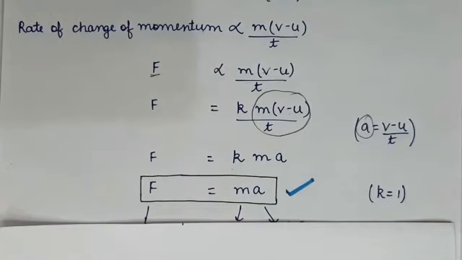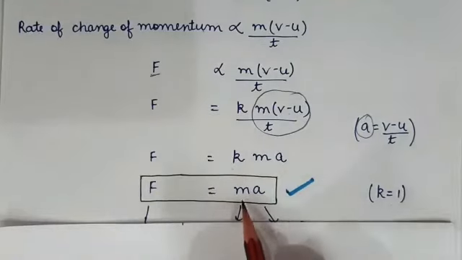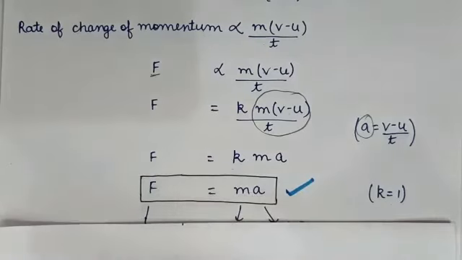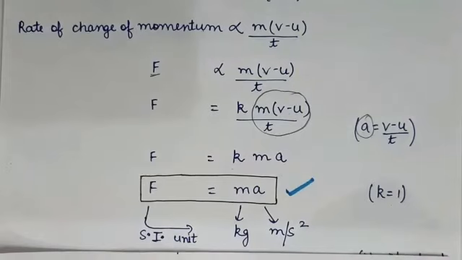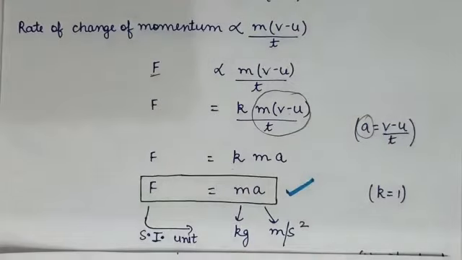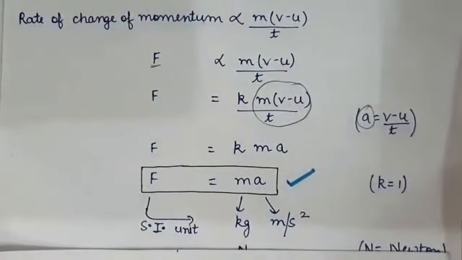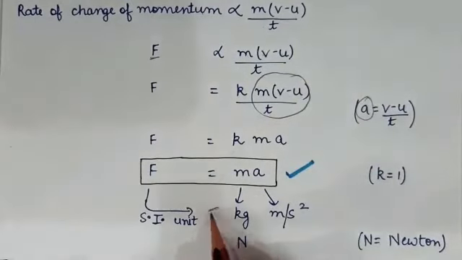Now, how to find the SI unit of force? What is the SI unit of mass? It is kg. And what is the SI unit of acceleration? It is meter per second square. So it is kg meter per second square. That is the SI unit of force. Or what we can say, this kg meter per second square is equal to Newton.